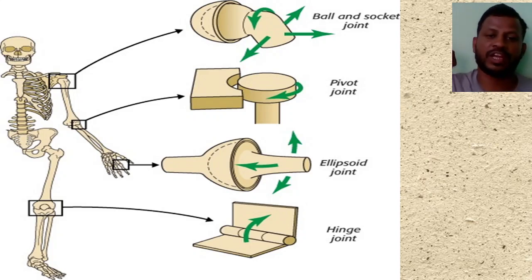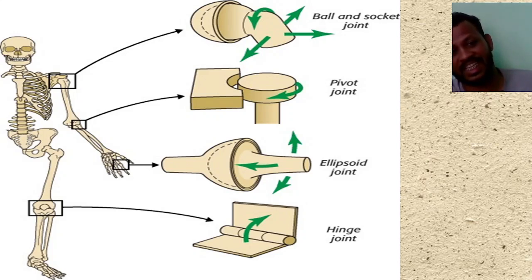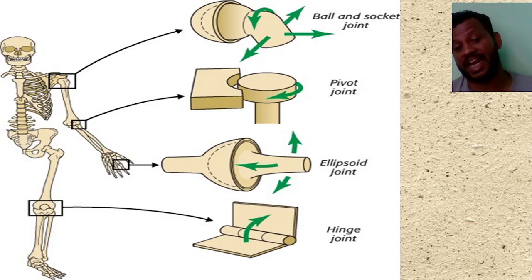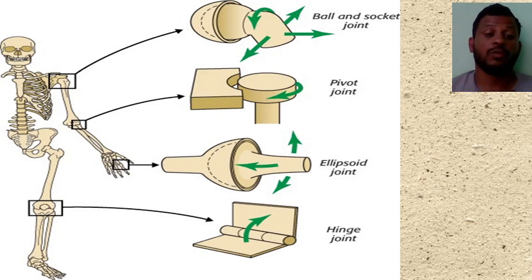One is the ball and socket joint, which is present in the shoulder, and another ball and socket joint is present in the thigh also. Second one is the pivot joint, that is present here, that helps to rotate our hands, or helps the movement of our hands. And next one is the ellipsoid joint that is present here in the hand, in the fingers. Next one is the hinge joint, which is present in our legs, where we see the knee, K-N-E-E, knee, which helps us to move our leg forward and backward.